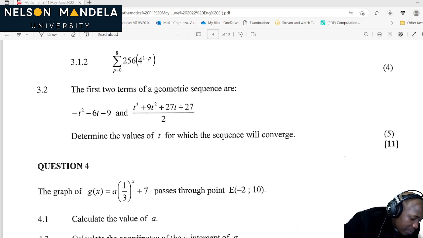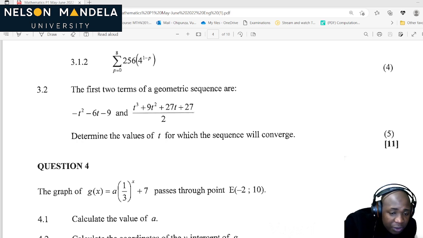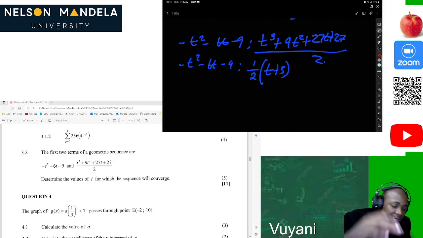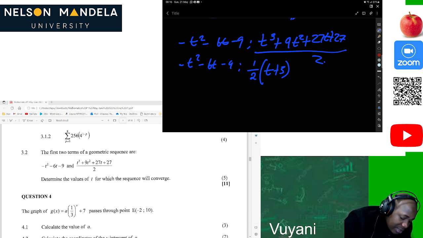So of course, how can we solve this? Let's break this one first. So this is the same as negative t squared minus 6t minus 9. Then of course, that will be 1 over 2. Looking at the perspective of solving this from calculus, we now know that this will be t plus 3. Sorry, I thought you guys were seeing my screen. Yes, here we are. That will be t plus 3.